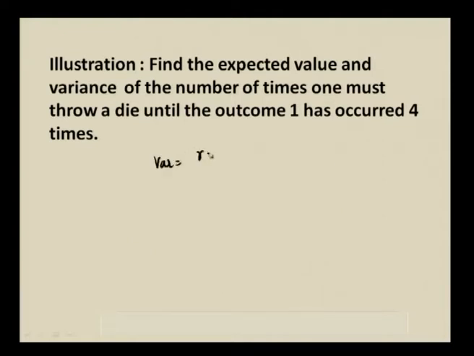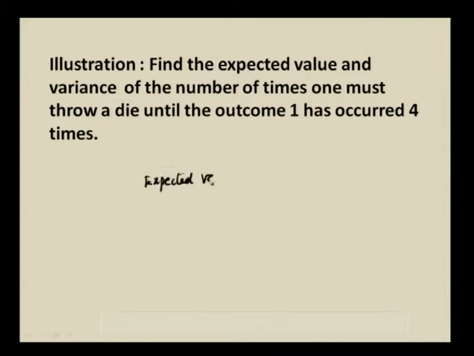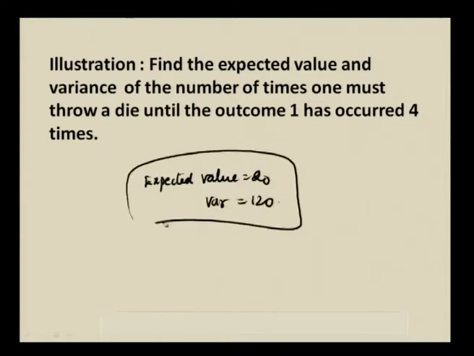Variance is R Q by P square. R is 4 into 5 by 6 by 1 by 6 whole square. 6 gets cancelled and answer is 120. So, consolidating the answer for the expected value and variance of number of times: expected value is equal to 20 and variance is equal to 120. This is the answer we should get.